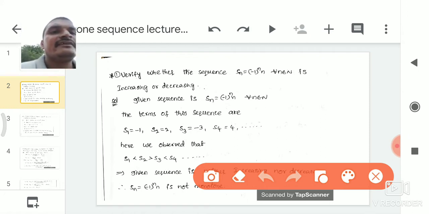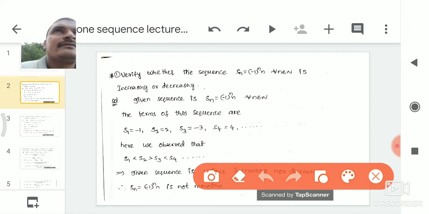The terms of the sequence are S1 is equal to minus 1, S2 is equal to 2, and S3 is equal to minus 3. So here we substitute n is equal to 1, we get the first term of the sequence, that is minus 1 power 1 into 1. Minus 1 power 1 is minus 1. So here the first term of the sequence is S1 is equal to minus 1.